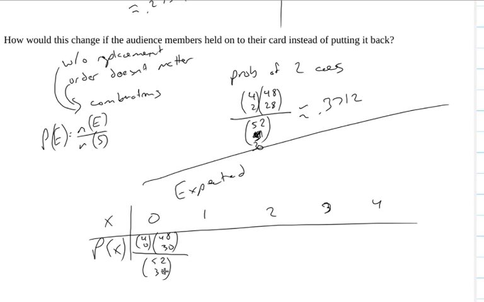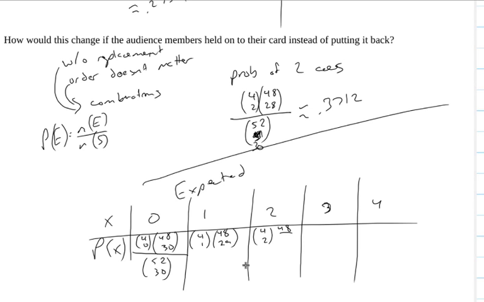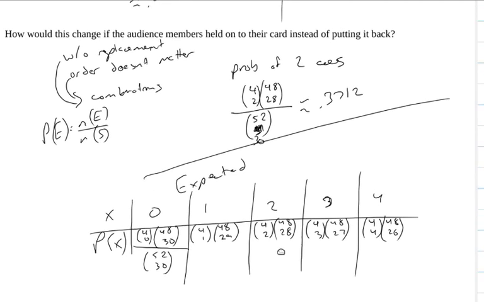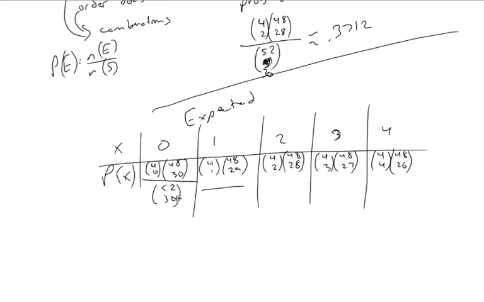All of these are going to be over 52 choose 30, so I'm just going to put those on at the end. This is 4 choose 1 times 48 choose 29. This is 4 choose 2 times 48 choose 28. That's the one we just figured out up there. This one is 4 choose 3 times 48 choose 27. And this one is 4 choose 4 times 48 choose 26. And these are all going to be the same thing over the same thing.